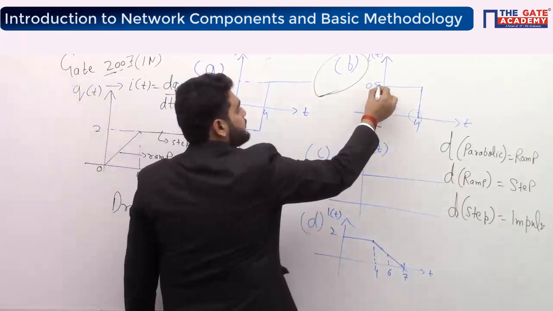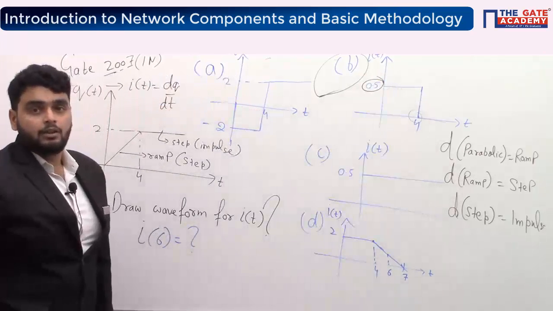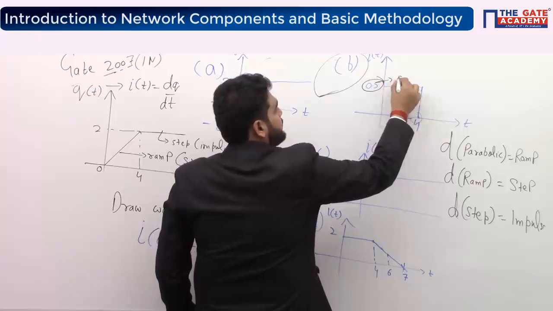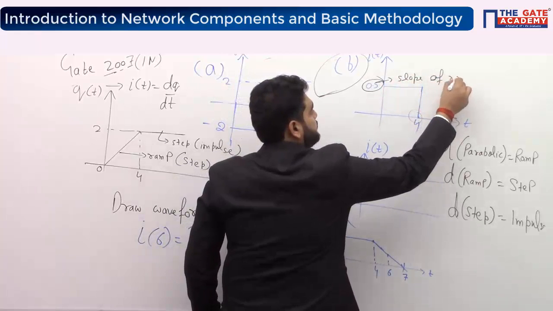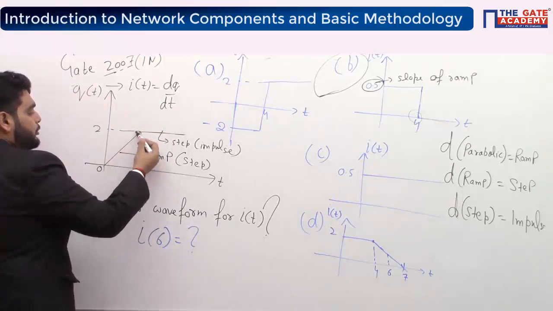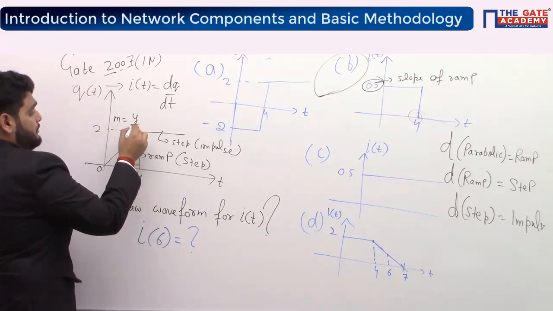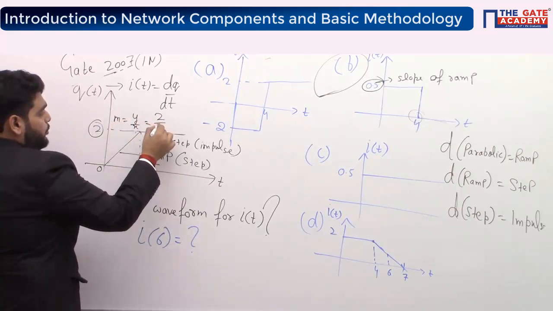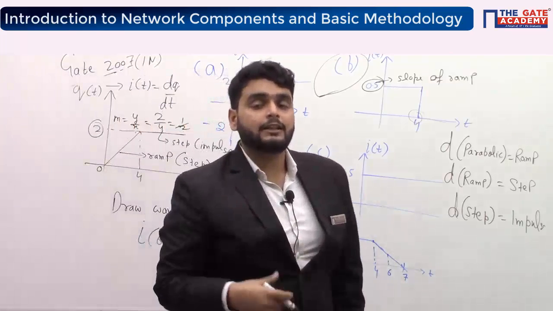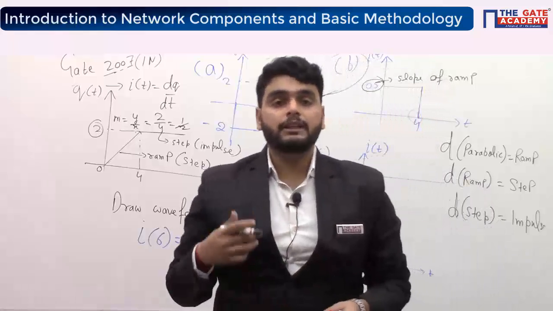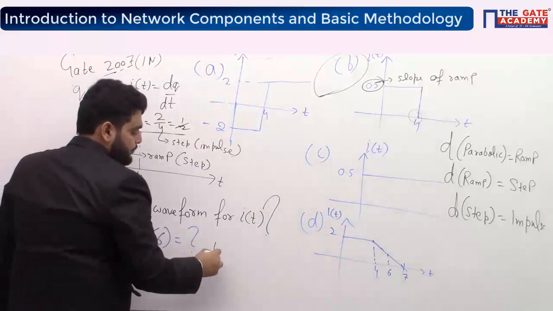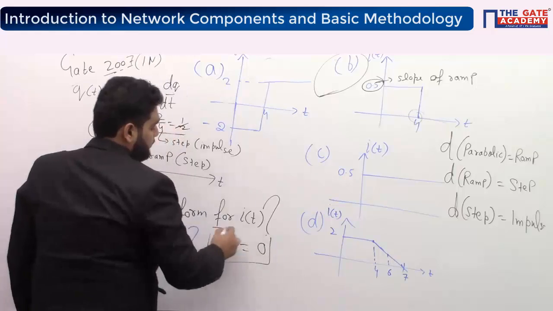Now the question arises, how will we find this 0.5? So guys, it is nothing but a slope, the slope of the ramp. What does it mean? See, you can find out the slope here. What is the slope? m is equal to y by x. You can see 2 by 4, it comes out 1 by 2. So if I am differentiating a ramp, then the answer will be a step and the magnitude will be its slope. So the answer will be 0.5. So if I ask what is i(6)? i(6) is nothing but 0.